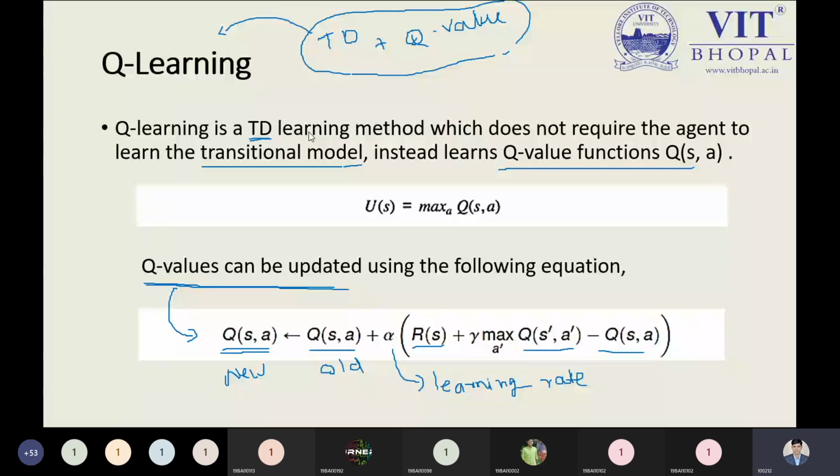If you're trying to remove something, you're trying to subtract something, so alpha is required over here. It provides the minimum difference, so we will be close to our expected output, as we have seen while determining the updated weight in the neural network while learning backpropagation. Gamma I have not written over here because, as we know, this is the discount factor. From this perspective we have to keep in mind these two learning points.